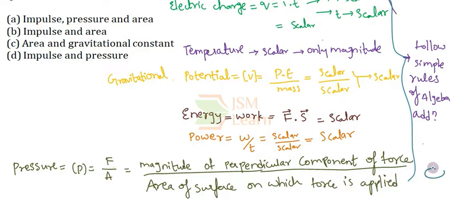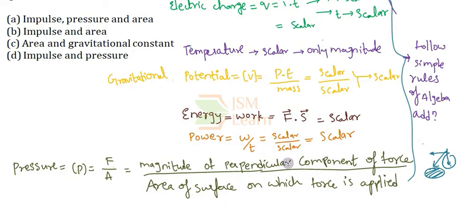It means that when we consider a surface and we are calculating pressure, if the force is acting in some direction, then we won't take the vector form of the force, but we first resolve this force and consider the component of force perpendicular to the area. That component's magnitude is considered here.